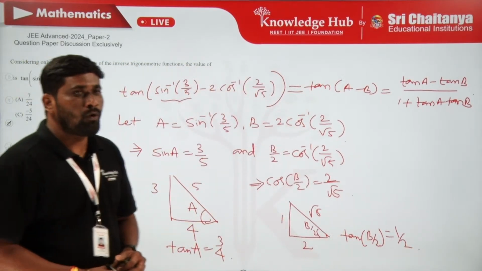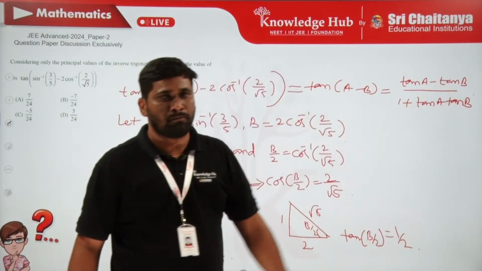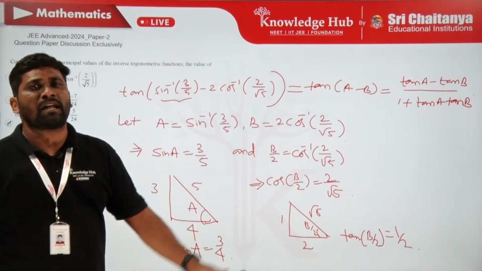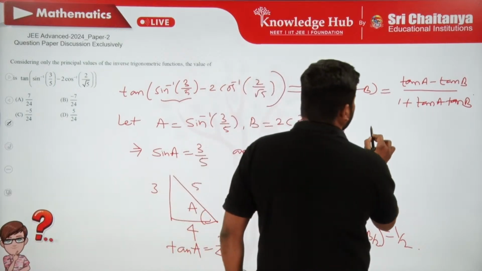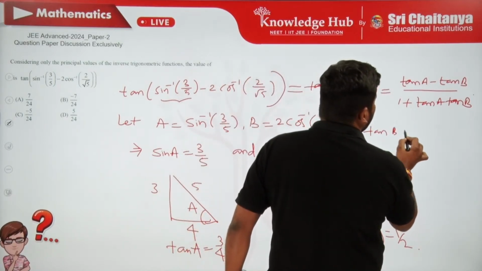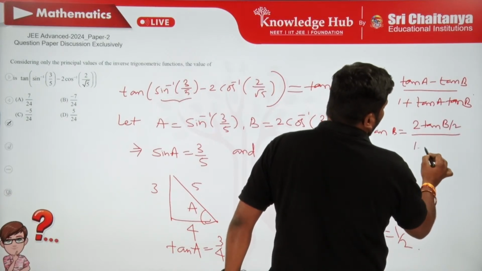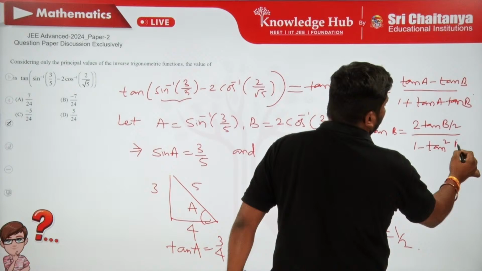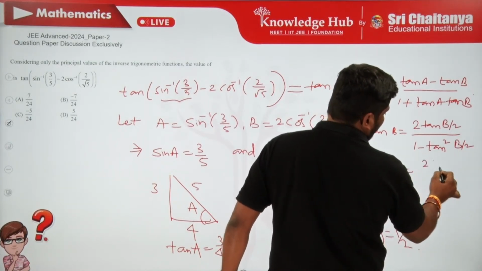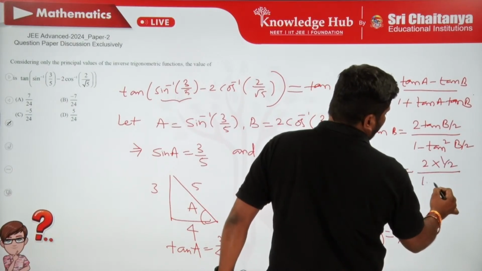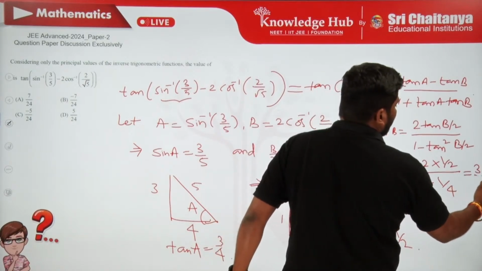But what am I actually looking for? I am actually looking for the tan B value. But what I got is tan B by 2. So how to get tan B from tan B by 2? It is again simple. We have a formula that tan B is equal to 2 tan B by 2 by 1 minus tan square B by 2. So this is going to be tan B is 2 into 1 by 2 by 1 minus 1 by 4. This is 4 by 3.